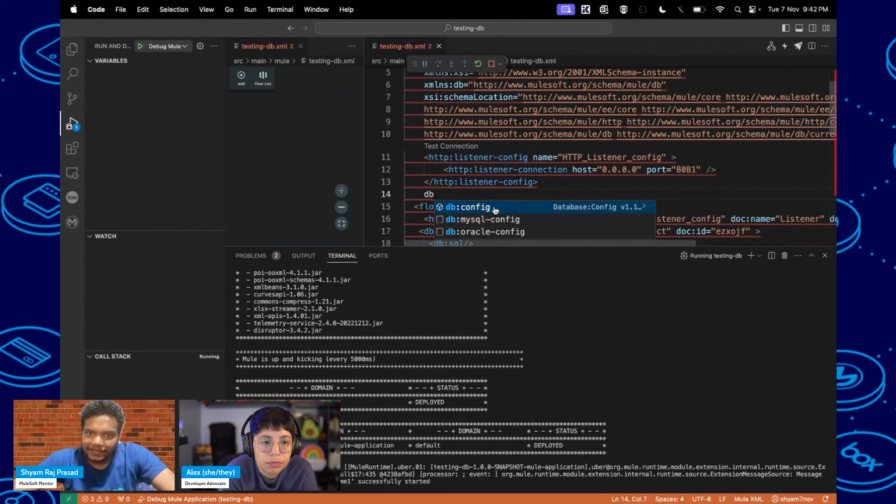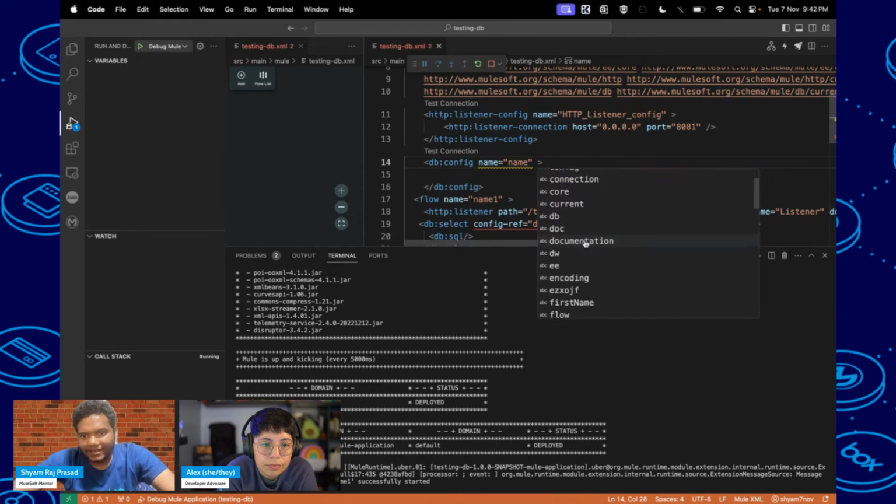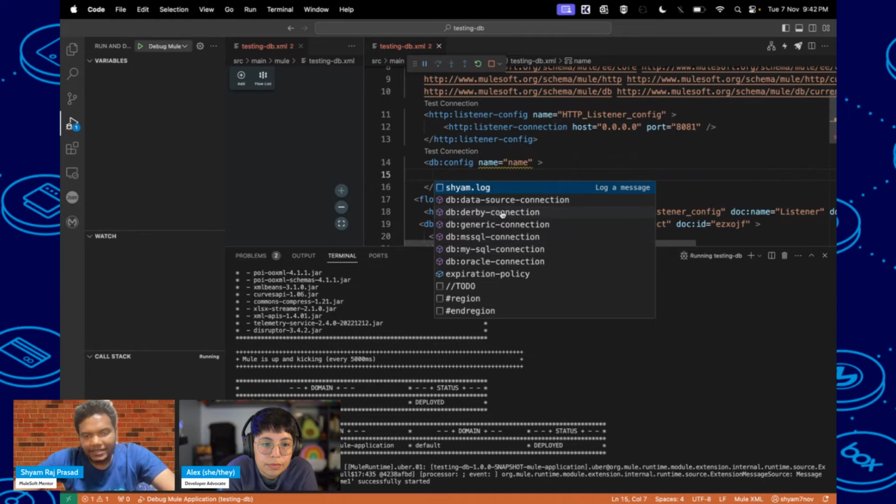So here you can see db config we are getting. Okay, if you click here with control space, then you will see other options. Here you can see, and here also you can see which connection we have to follow: db generic connection, db ms sql, mysql, oracle or something. This option is also coming there in Anypoint Studio. We have to select which connection we have to follow, like generic, ms sql and these things. There will be a drop down, so maybe we can select one of them, like db generic connection.